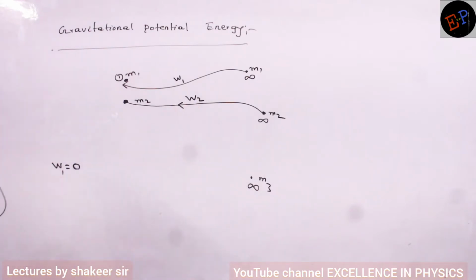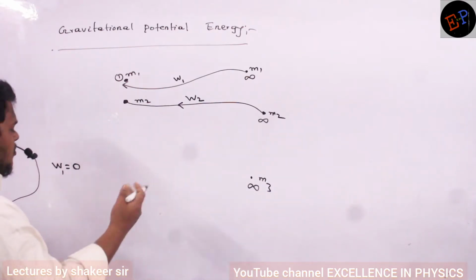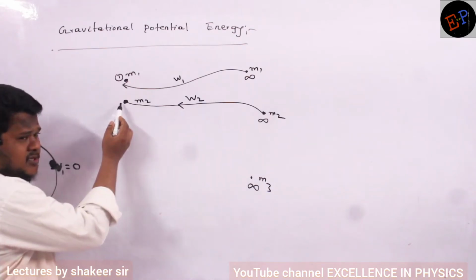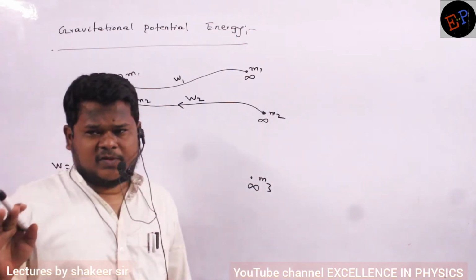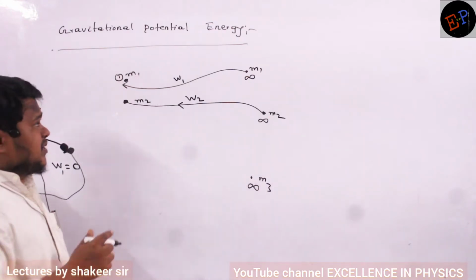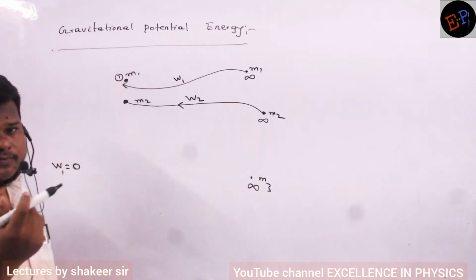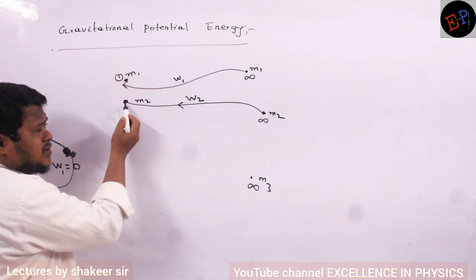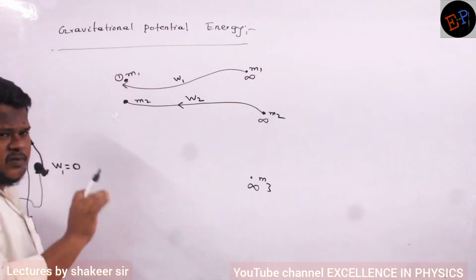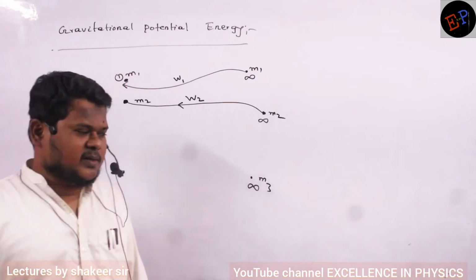Now W2, how can I calculate? To bring this mass m2 to this position, shall I need to do some work or not? I have to do some work. Why? Because m1 is continuously pulling this m2. Gravitational force is always attractive. To oppose this attracting force, I have to apply force in the opposite direction, and slowly bring this mass up to here. So definitely I have to do some work because force is applied and displacement is also there. Are you able to understand?